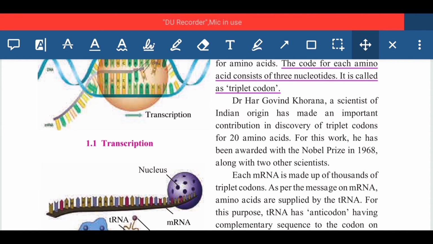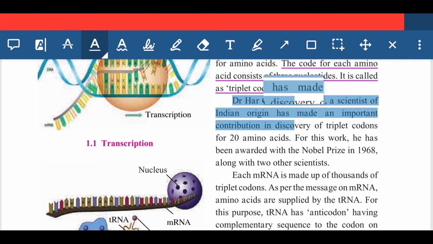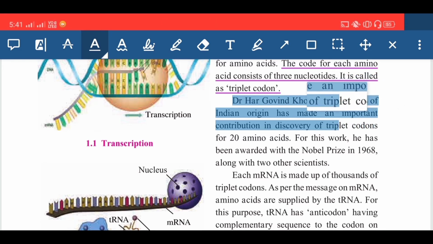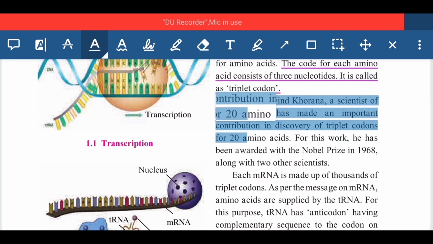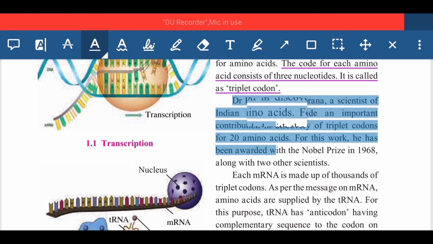fill in the blanks. Next, Dr. Hargobind Khorana, a scientist of Indian origin, has made an important contribution in the discovery of the triplet codon for 20 amino acids. This is a big contribution of this scientist.